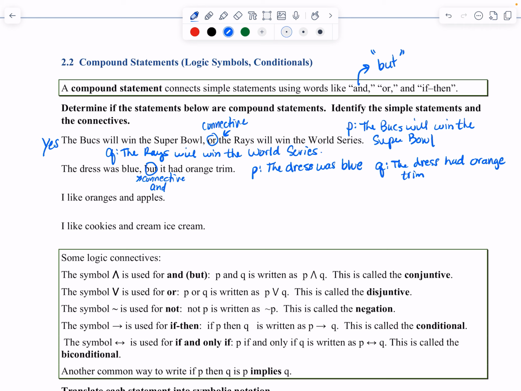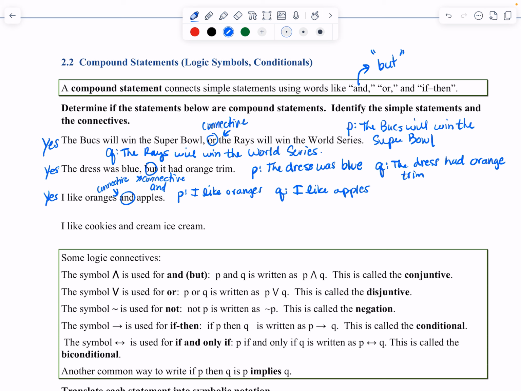Let's look at this next one. I like oranges and apples. So we have a connective here, the word and. The simple statement would be P, I like oranges, and we'll let Q equal I like apples. So we have two simple statements connected with the connective, so the answer to this is yes, just like it was for the last one.